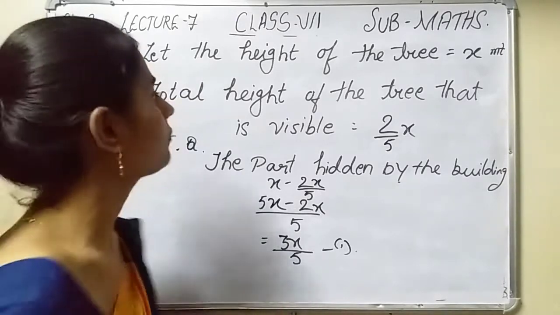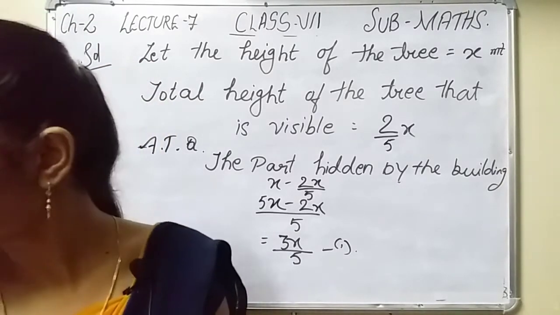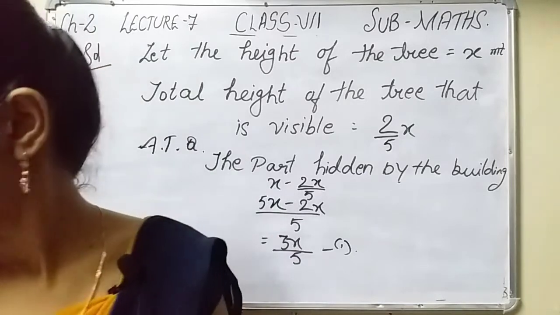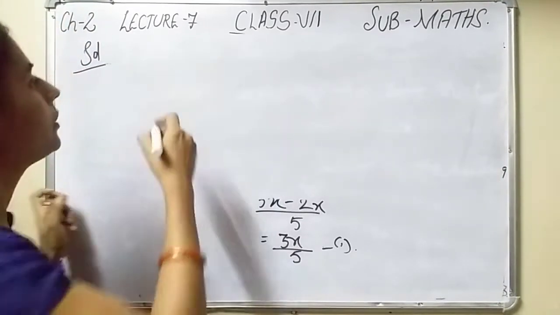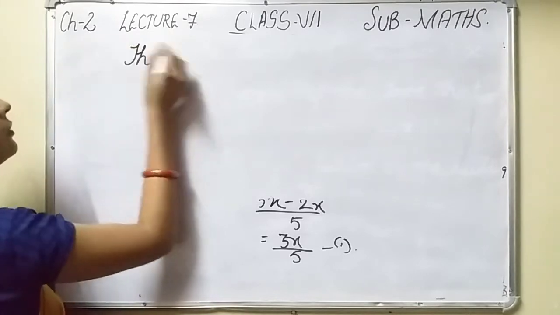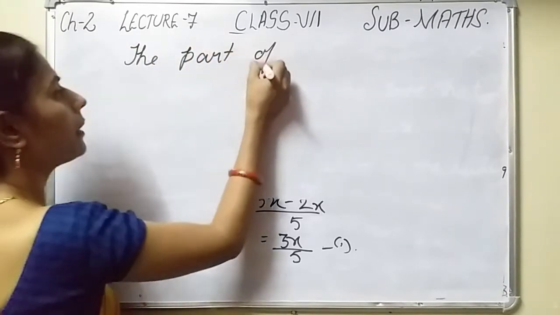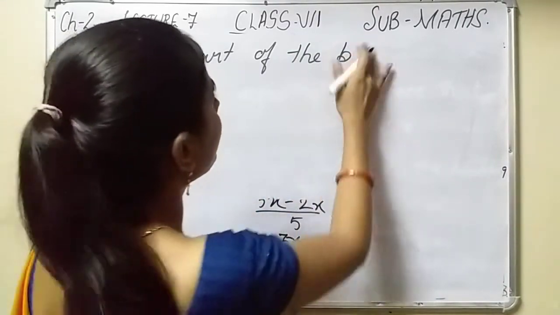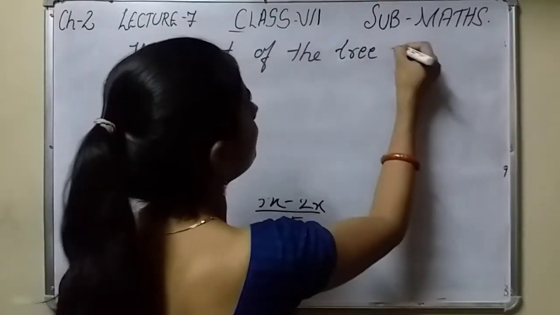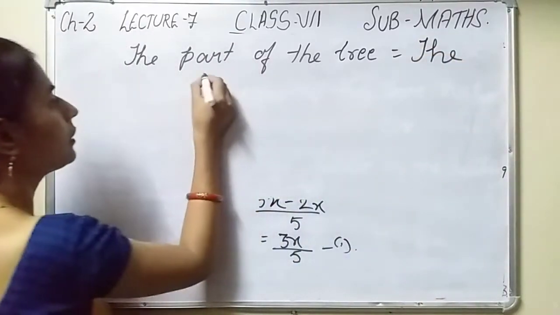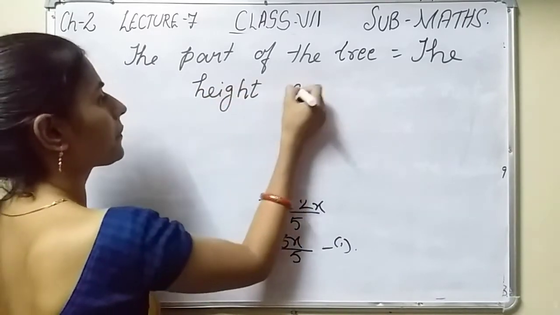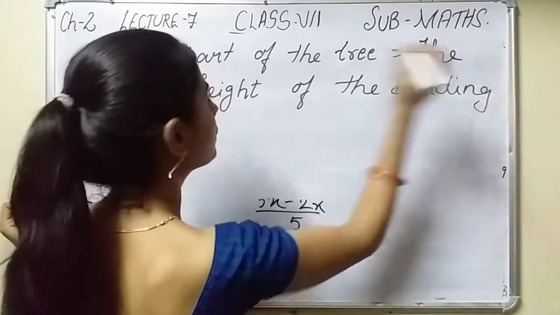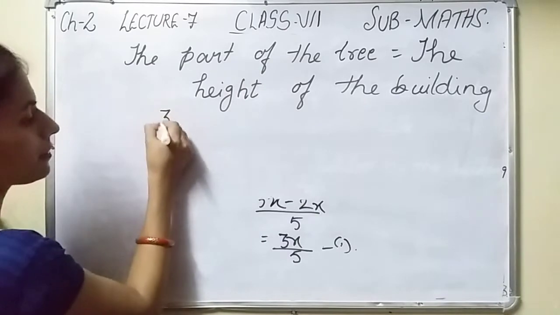Now see, according to the question, the height of the building is 9 meters high. Now the part of the tree that is hidden is equal to the height of the building. What is the part of the tree? 3x by 5.